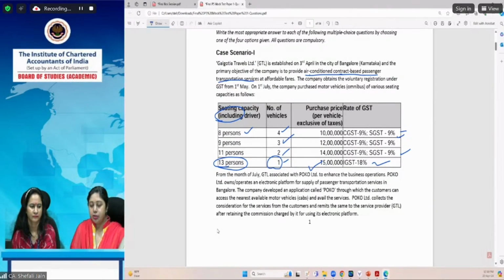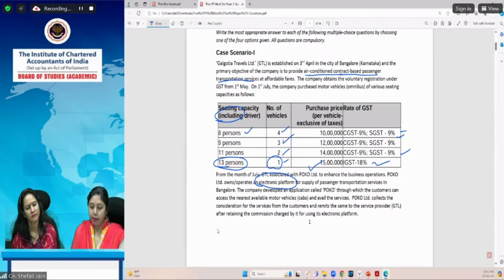This gives you an idea when you read this. Next information is that from the month of July, GTL associated with POCO Limited to enhance the business operations. Now, POCO Limited owns or operates an electronic platform. Now, this word electronic platform gives us a clear indication that it could be an electronic commerce operator. Now, we have to see how it operates to ensure that, yes, this is an electronic commerce operator for supply of passenger transportation services in Bangalore.